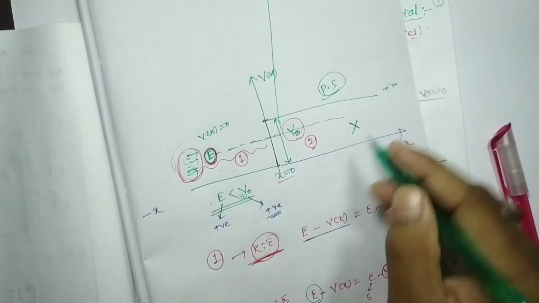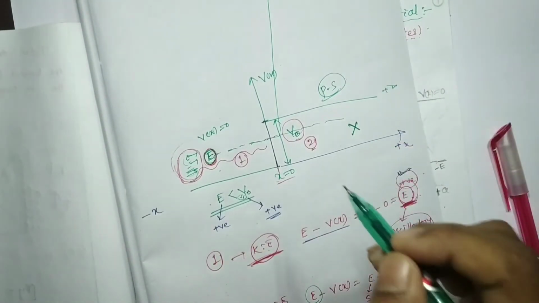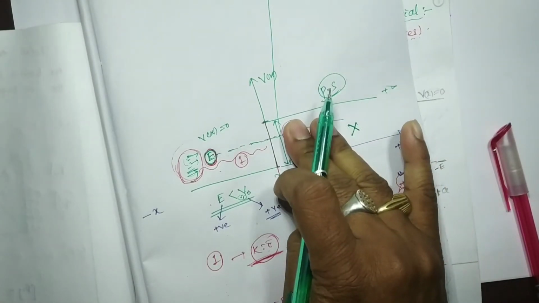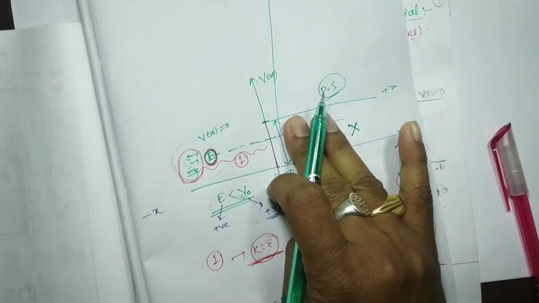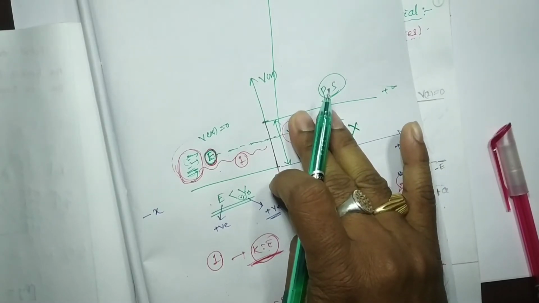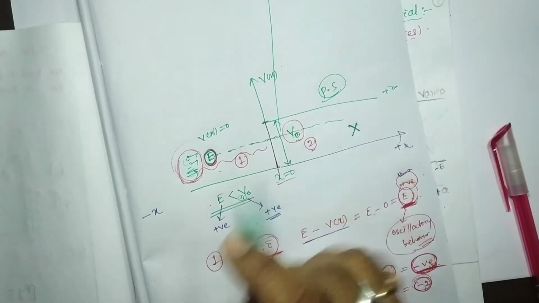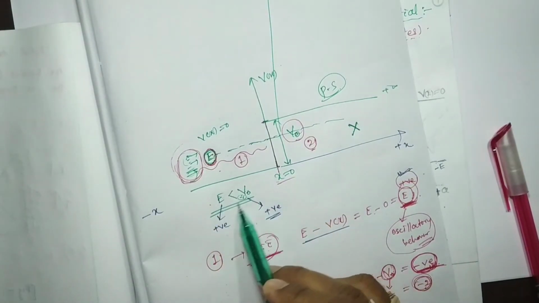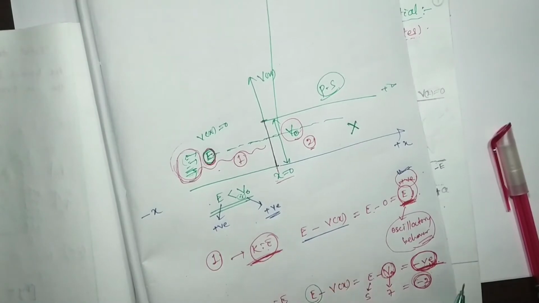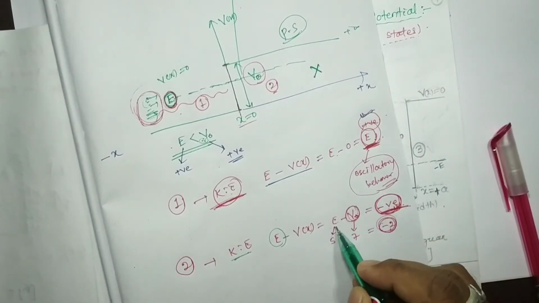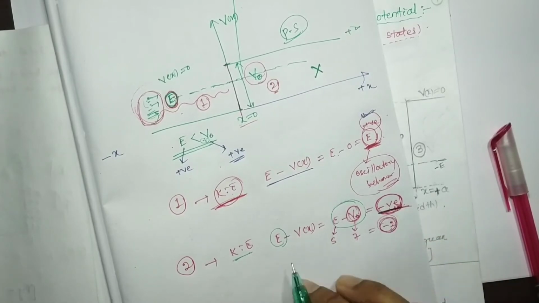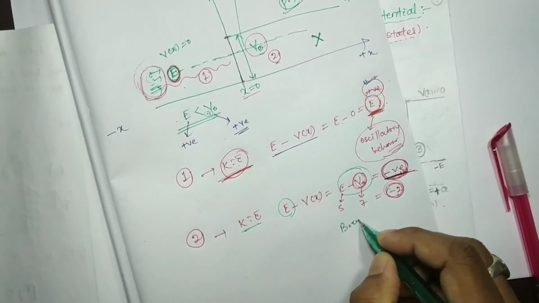If classically it is not acceptable, then we can say this region is a bound state, a restricted state for particles having E less than V0. So mathematically, when E minus V0 is negative, that is called the bound state.